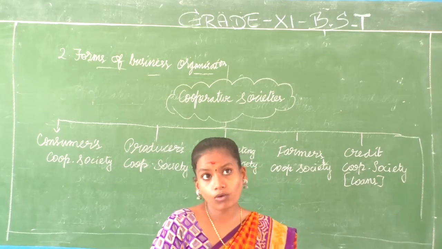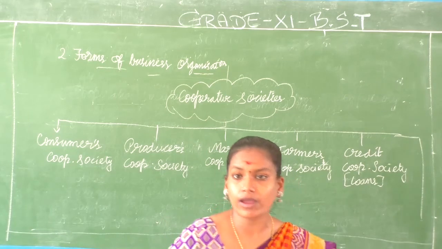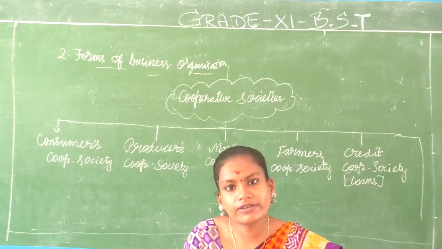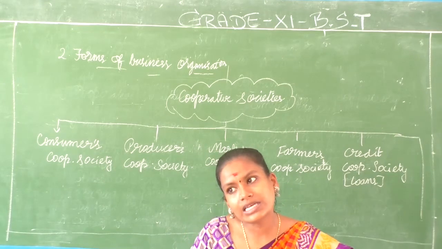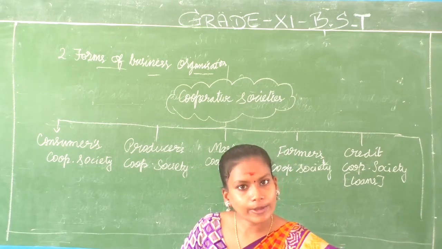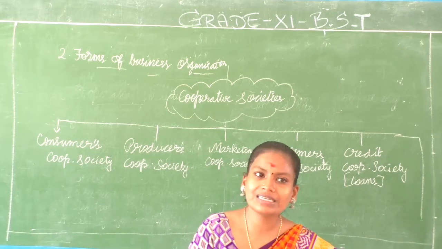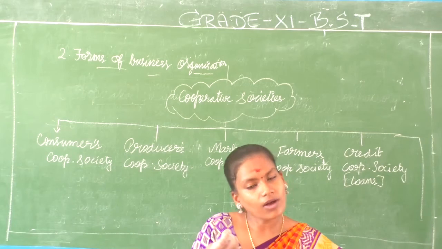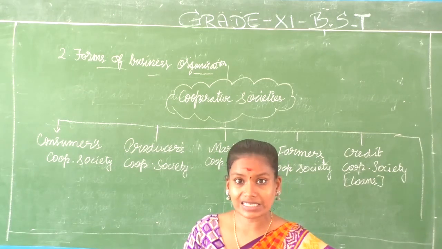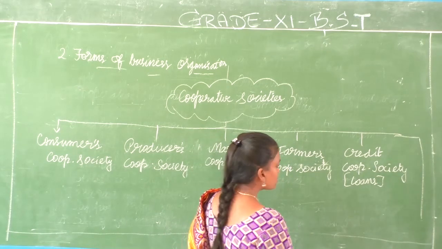They provide loans to their members from the amounts that they have collected as capital. From where will they give? Each member should pay some amount, right, to buy shares. From that amount they will be giving the loans, and the important thing is the interest rates will be less. From banks, the interest will be more. You have to repay it in time. If you don't repay, then the consequences will be very bad. But here these are for the welfare of the members. So of course there will be fewer procedures and lower interest rates. Clear? The last one is cooperative housing societies.